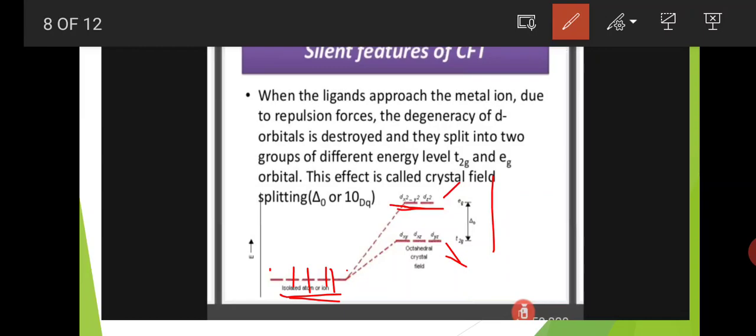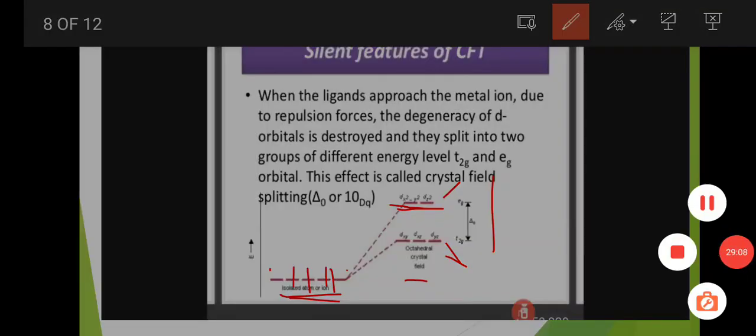That group is called the Eg group. And the remaining 3 d orbitals, the ones present between the axes, due to less electronic repulsions enter into a low energy level, that is the T2g group. Okay, here the energy gap between these two groups is denoted by delta O. Delta O means octahedral complex.